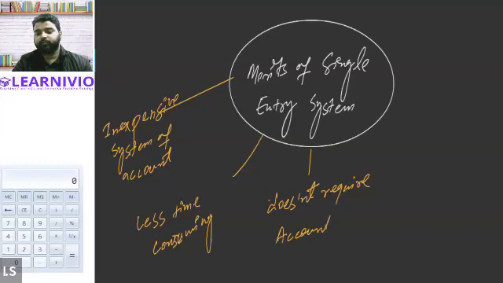Even if a person does not have accounting knowledge, he can also maintain the accounts as per the single entry accounting system. He need not be an expert in the field of accounting. Any person who has basic accounting knowledge can maintain the accounts as per the single entry accounting system. So basically it does not require expert knowledge of accounting.